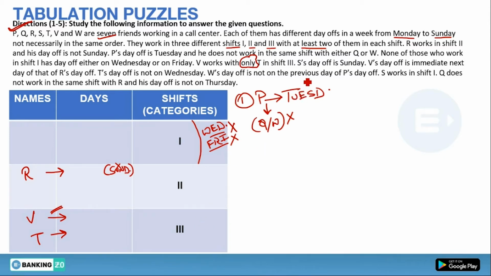Now the next line: S's day off is Sunday. See, we don't know anything about S's shift. S can come in shift 1 and also in shift 2. So we will make it a footnote.